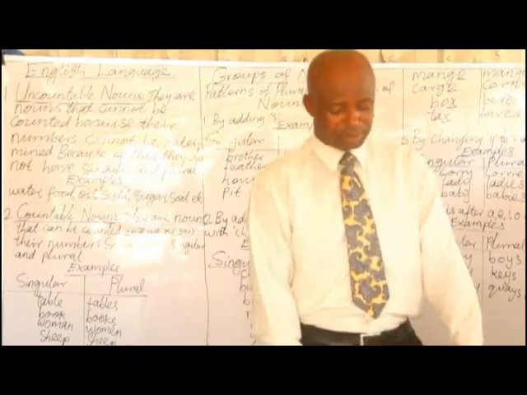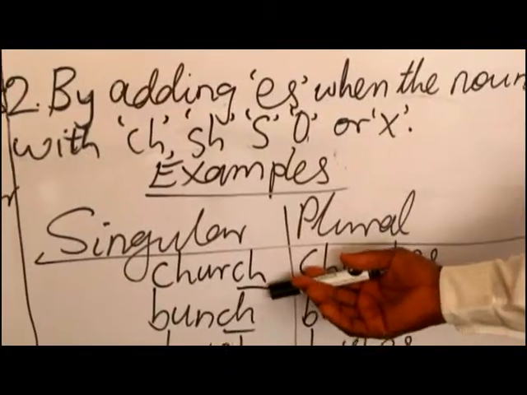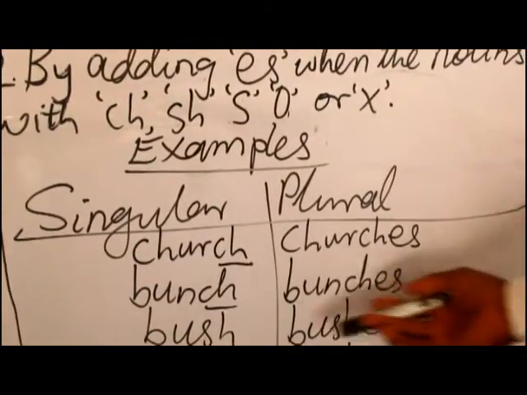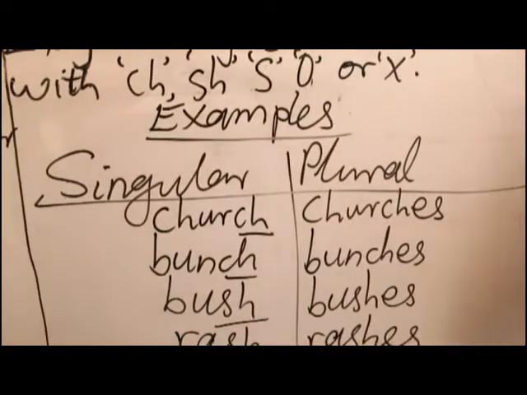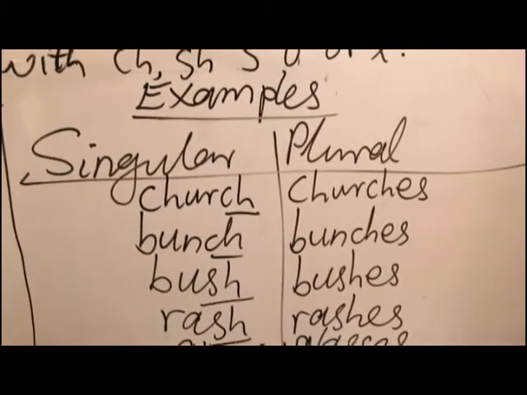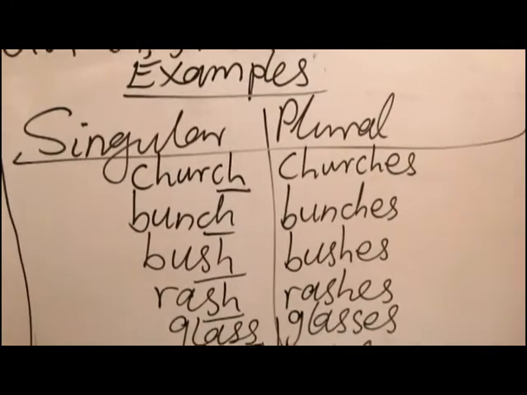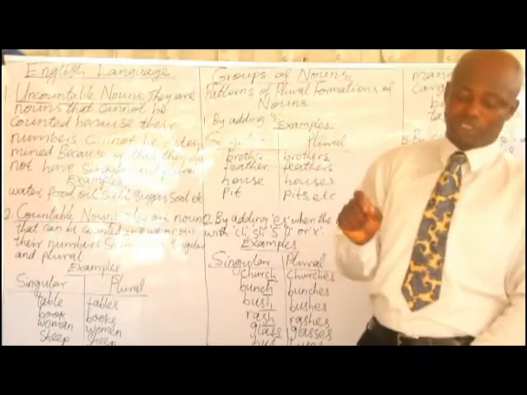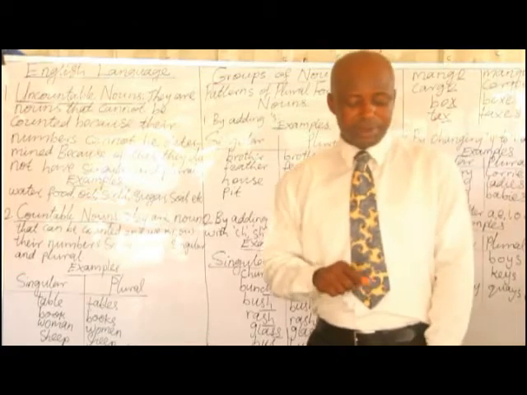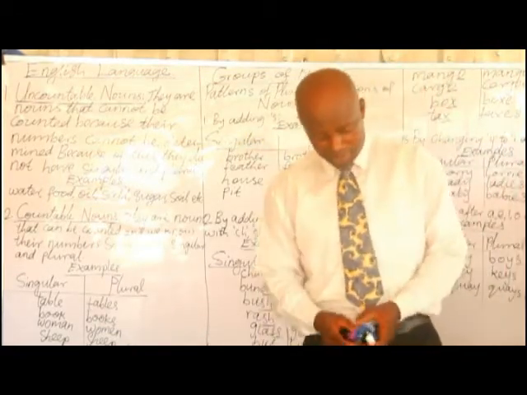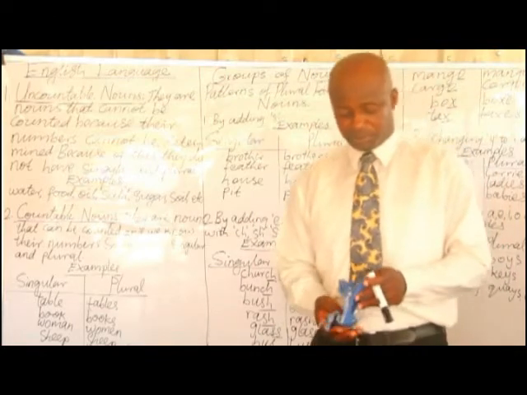For example, these nouns ending with CH: church, the plural is churches. Bunch, bunches. Punch, punches. Touch, touches. Bench, benches. And so on and so forth.